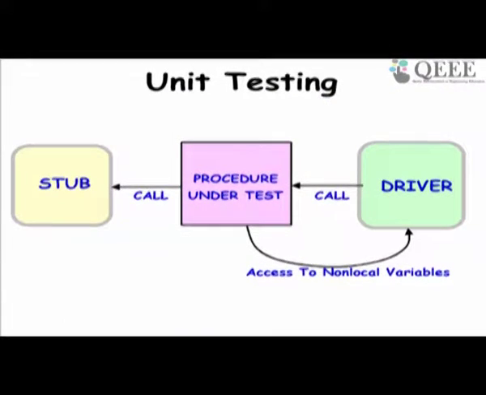So this is the procedure under test. The driver calls it and also provides values of some global variables here. See, this arrow shows that, and then the procedure under test, the unit under test, calls a stub.